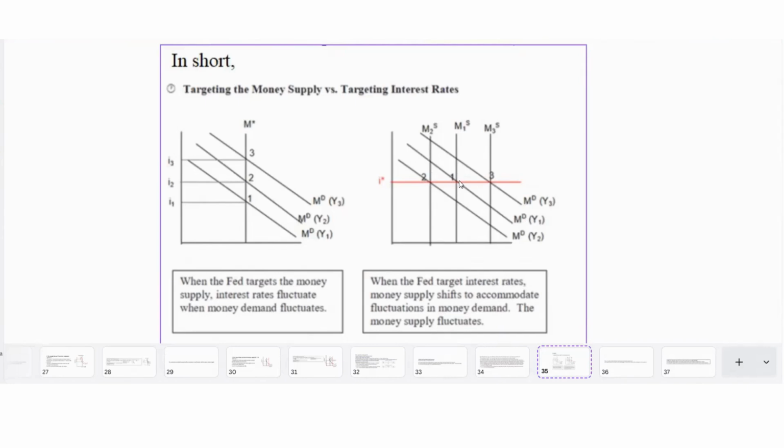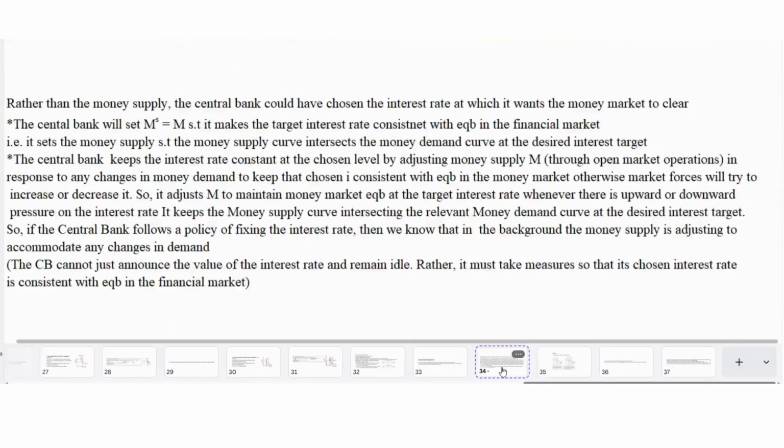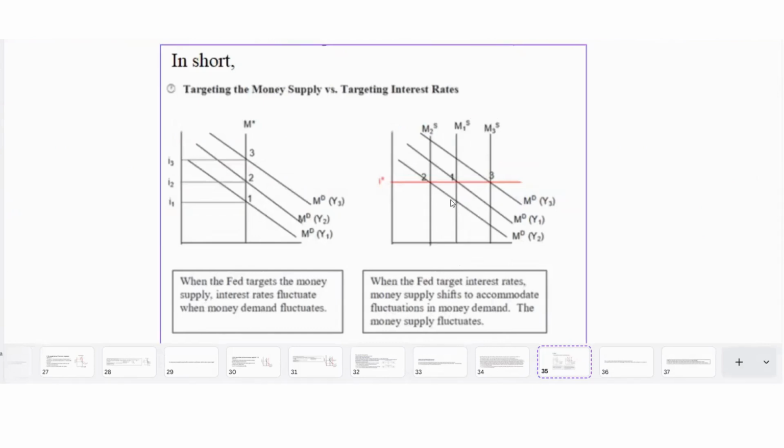If money demand were to fall from MD by Y1 to MD by Y2, it will decrease the money supply from MS1 to MS2 so that the money supply curve intersects the relevant money demand curve at I star. So the goal here is that it keeps the money supply curve intersecting the relevant money demand curve at the desired target interest rate. So the central bank follows a policy of fixing the interest rate. Then we know in the background, the money supply is adjusting to accommodate any changes in demand.